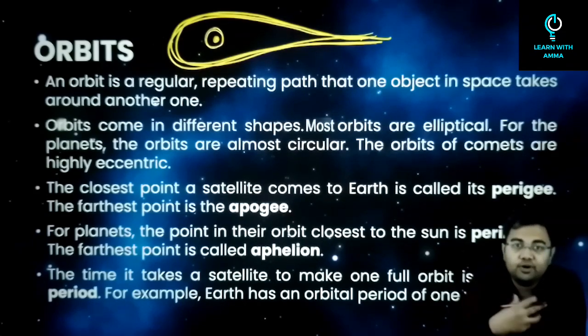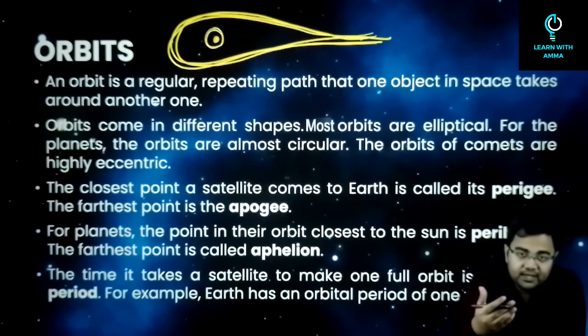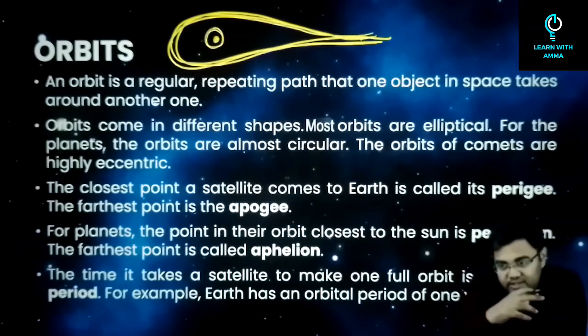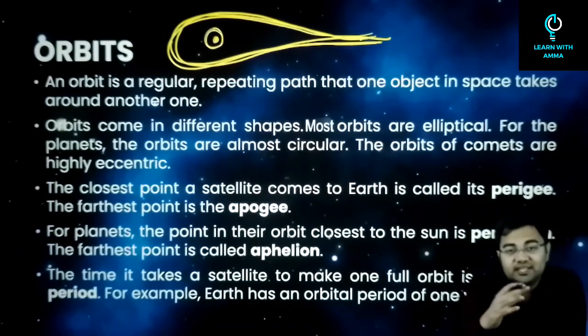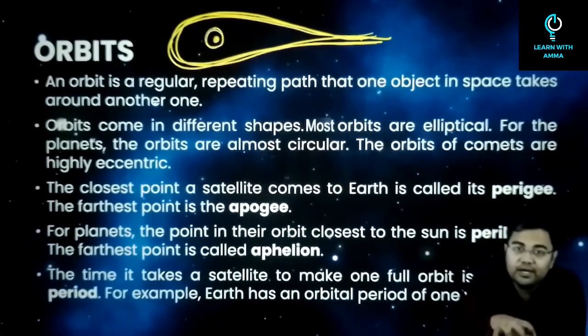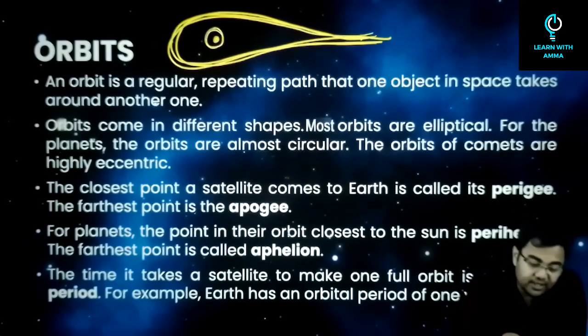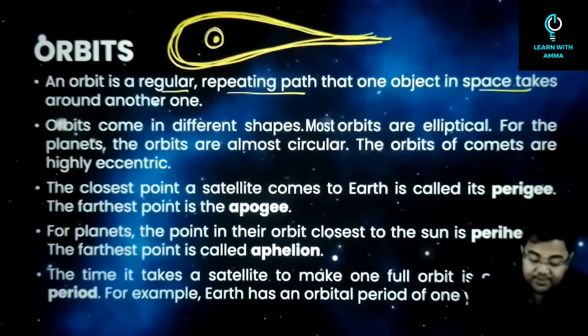Similarly, the earth is orbiting around the sun. Correct? The sun itself is revolving within the Milky Way galaxy. So in this case, we say that all these are basically regularly repeating paths. So that's why we'll say that this is an orbit. So what is an orbit? A regular repeating path that one object in space takes around another one.